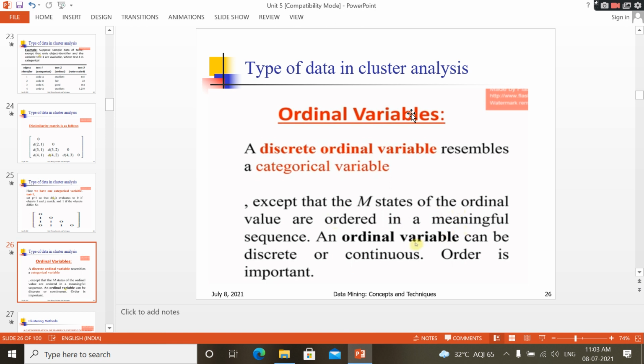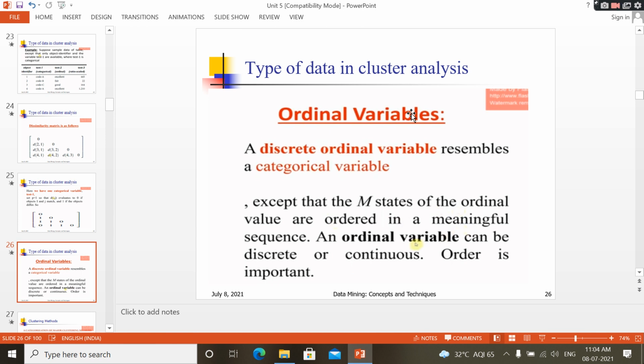Why? Because this is a numerical value. If you represent it with numerical values and there is some order, that is a continuous ordinal variable. If it is a naming convention with some order, whatever it may be, any ordinal like that is a discrete, different categories.